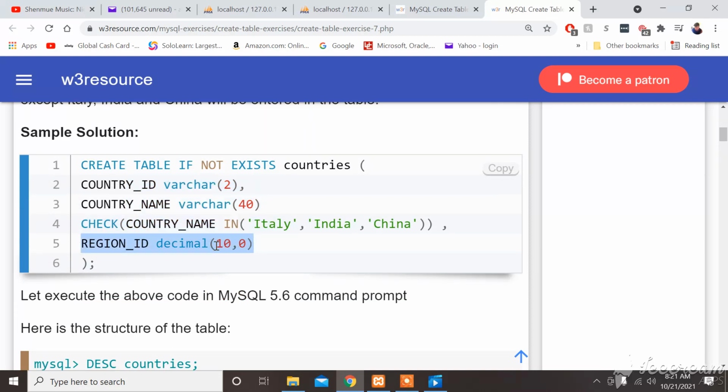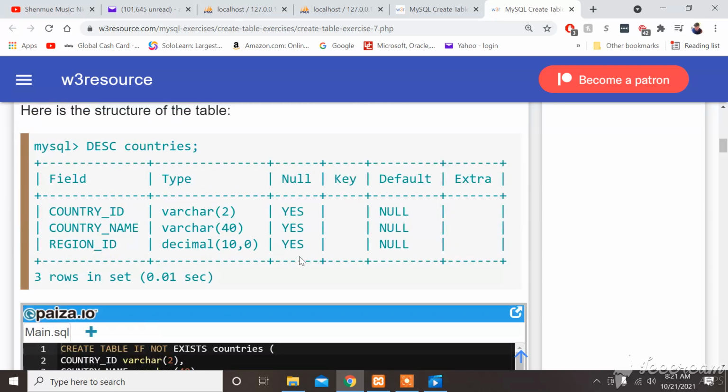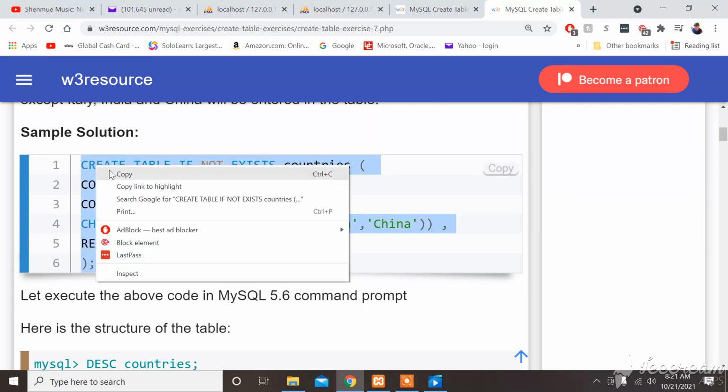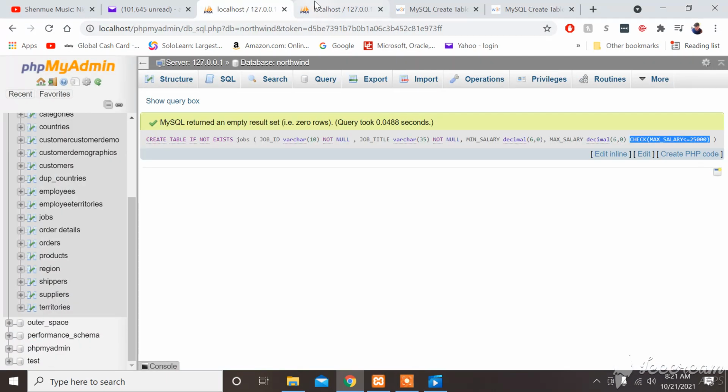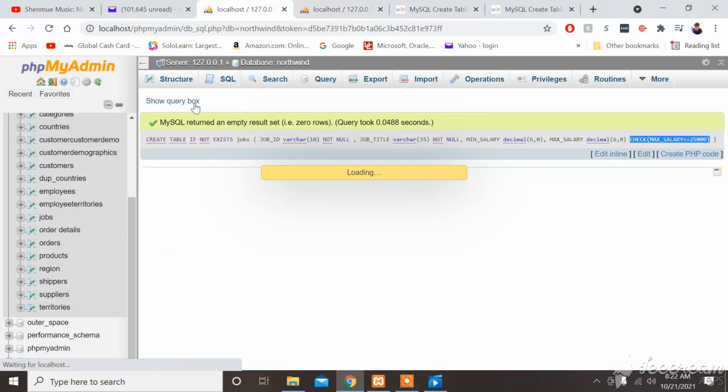And region ID decimal 10.0, same as before. We just want region ID for north, south, west, all that, and it's going to be in decimal format. You can have up to 10 digits, and we don't want the C spare change. Alright, and let's execute the code. And this is the syntax as usual, but we're going to be looking at it from the PHPMyAdmin surface. Well, we're going to look at this syntax, and then syntax like this, and then we're going to look at the PHPMyAdmin version. Alright, so SQL.